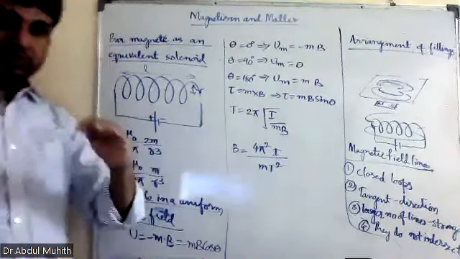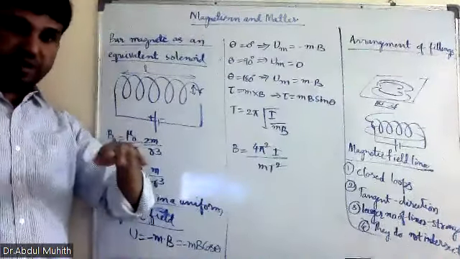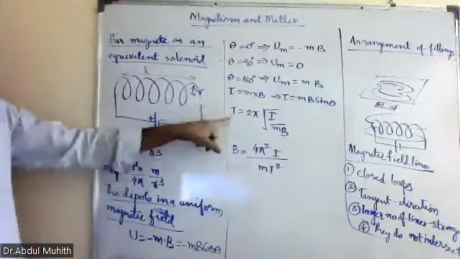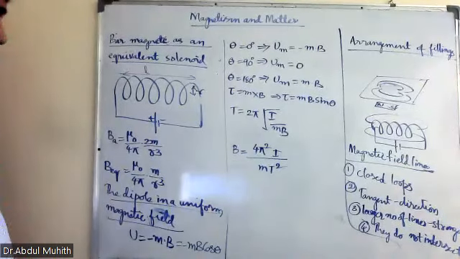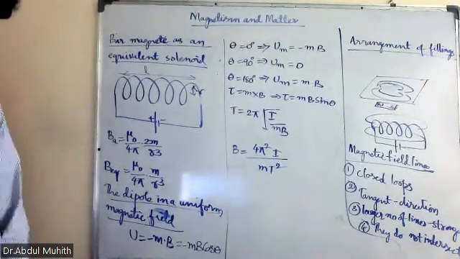Means when you suspend a magnet in the presence of a magnetic field, it starts oscillating. The time taken to complete one oscillation is said to be the time period. And this is the magnetic field. So next one is the magnetic field formula.